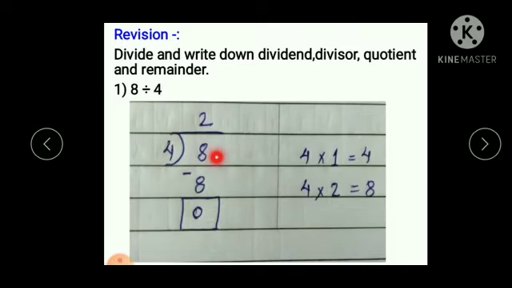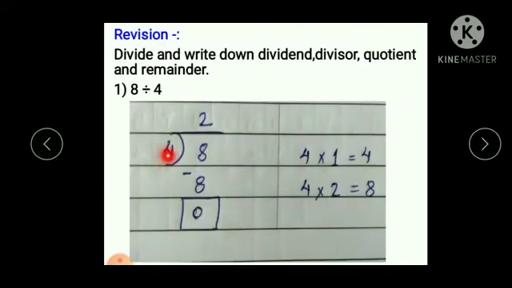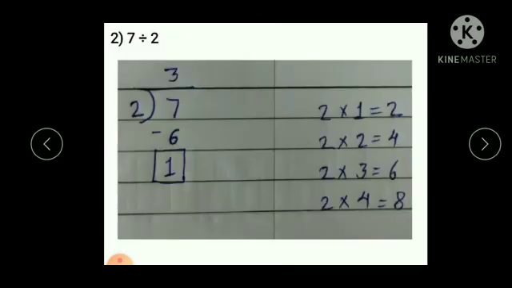So, here 8 is dividend, 4 is divisor, 2 is quotient and 0 is left. So, 0 is remainder. See, the number which is divided is 8. So, 8 is dividend. The number by which 8 is divided is 4. So, 4 is divisor and answer of division is 2. So, 2 is the quotient and remainder is 0.